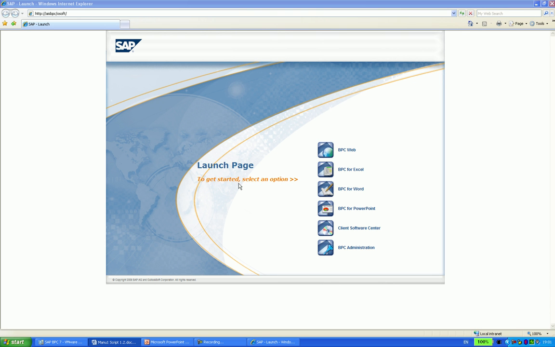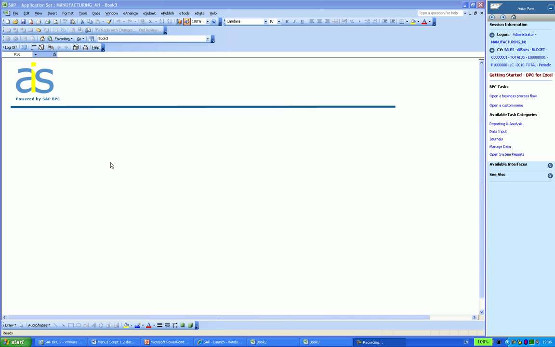So this is the standard launch page for BPC. From here I can access BPC Web, BPC for Word, BPC for PowerPoint, but for this demonstration we're going to be using BPC for Excel. So I've now launched BPC for Excel. It's the same Excel that you know and love, but without the related spreadsheet problems.